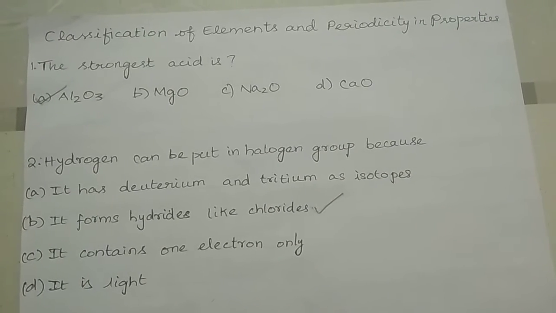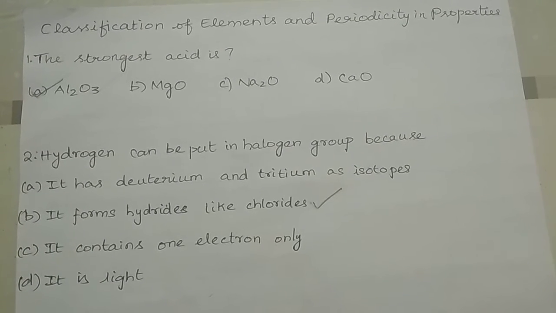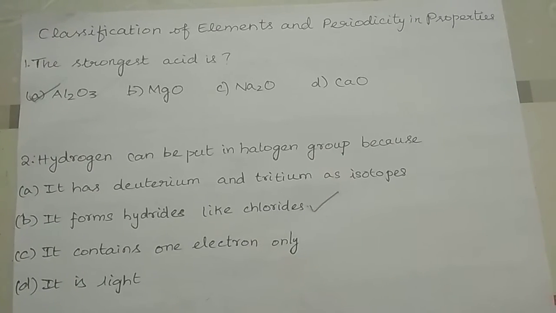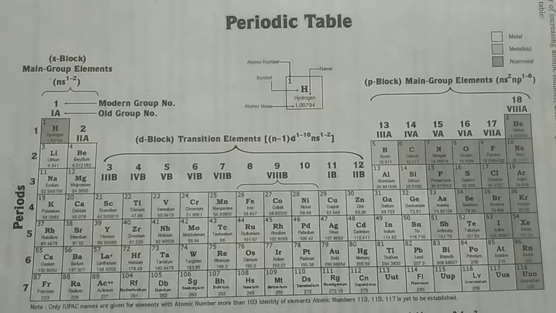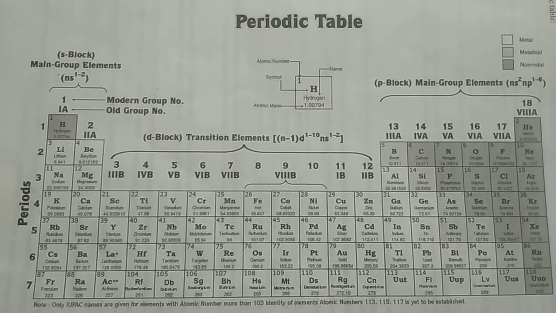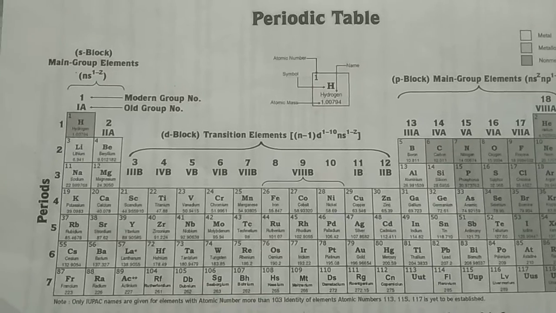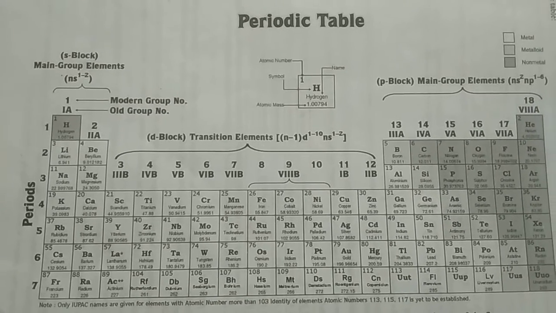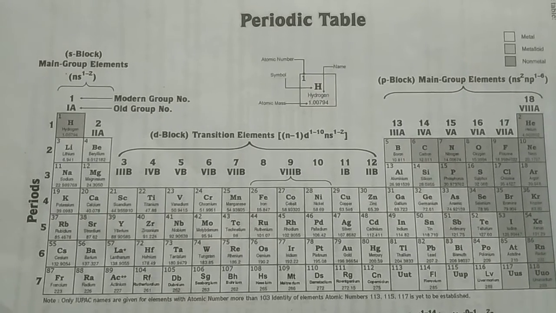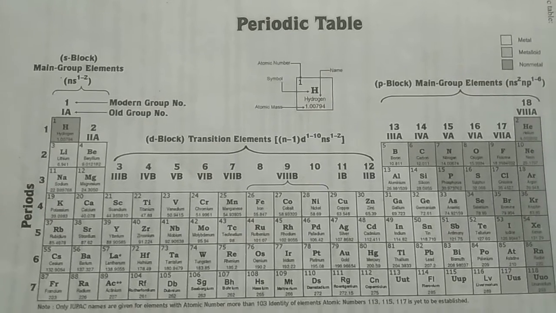First question is, the strongest acid is A. Al2O3, B. MgO, C. Na2O and D. CaO. The right answer is option A, Al2O3. We know that the acidic character of elements increases across the period. Amongst the elements given in the options, aluminium has the highest acidic nature. So, the oxide formed by aluminium, Al2O3, is the strongest acid. The correct answer is option A, Al2O3.